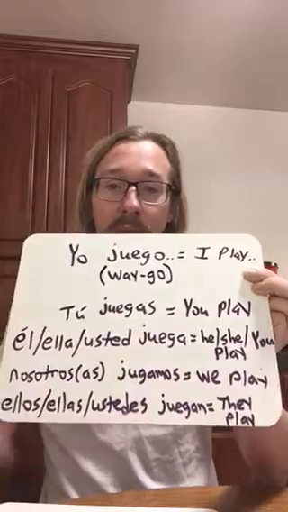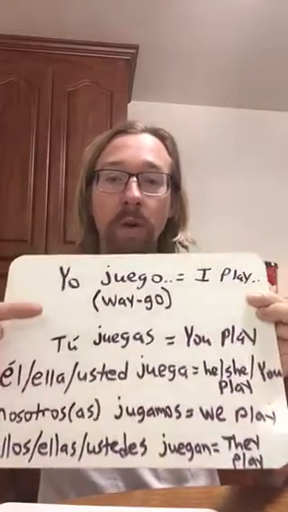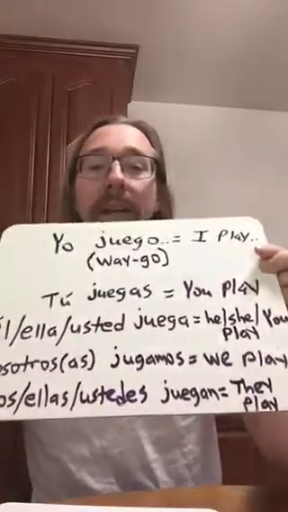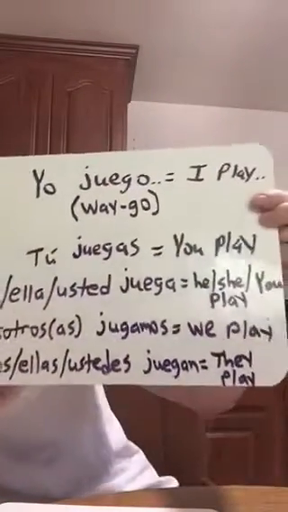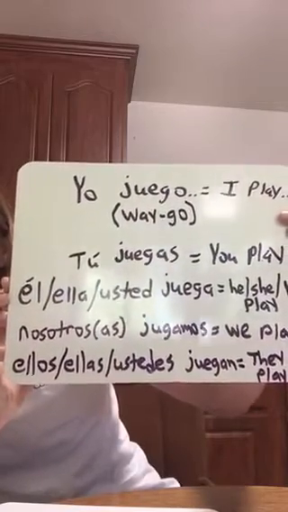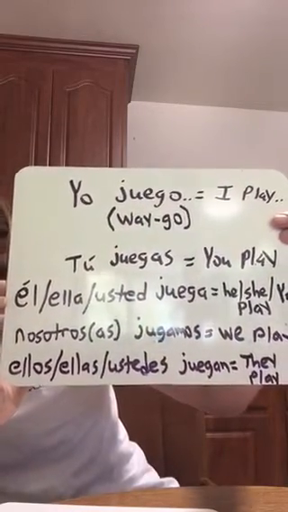Okay? So, yo juego, tú juegas, él, ella, usted juega, nosotros or nosotras jugamos, ellos, ellas, ustedes juegan. Now I realize that this is really blurry, probably hard to read, and it's a little messily written, but remember that this will be on your worksheet, all right?